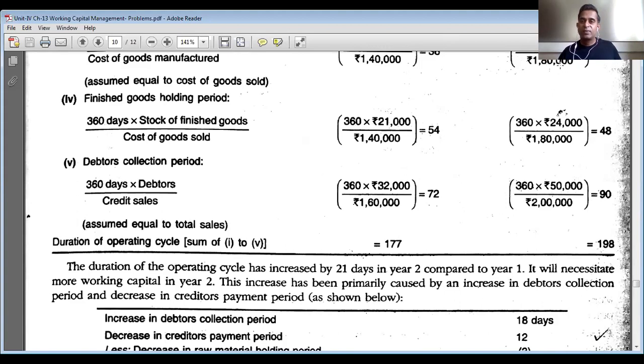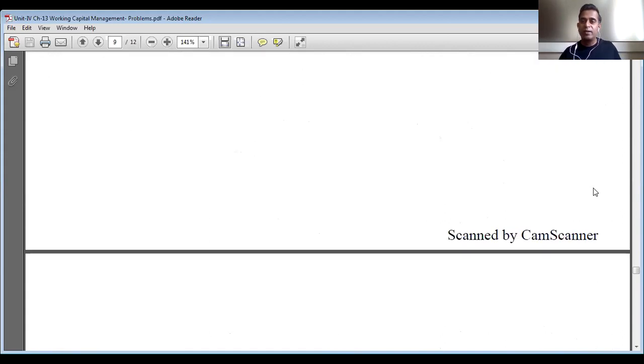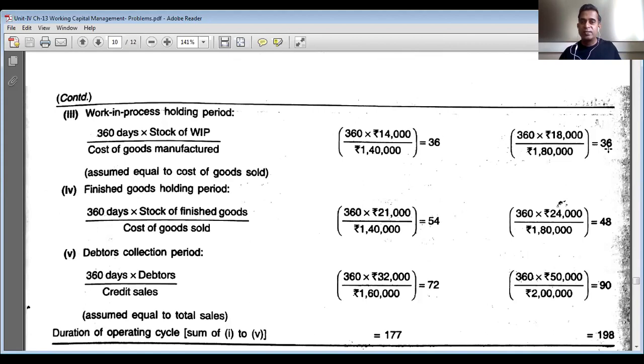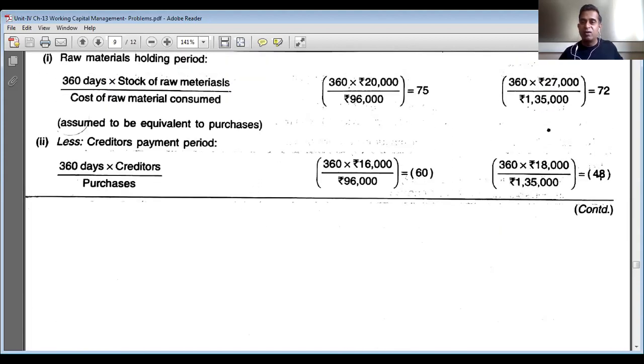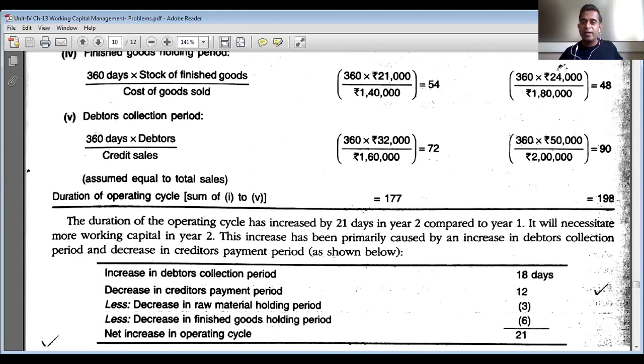Similarly, if we consider year 2: 72 days of raw material holding period plus 36 days of work in process holding period plus 48 days of finished goods holding period plus 90 days of debtor collection period minus 48 days of creditors payment period is equal to 198 days. Now we are going to write our observations.